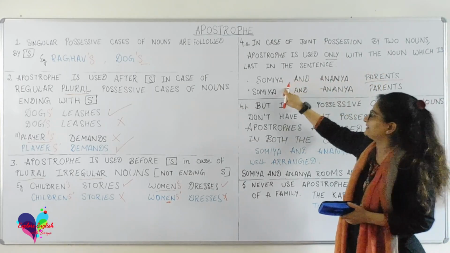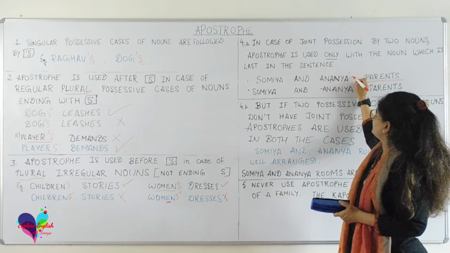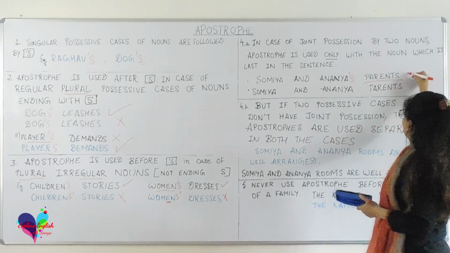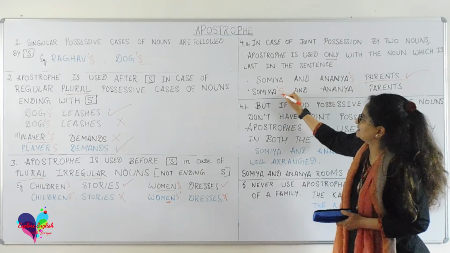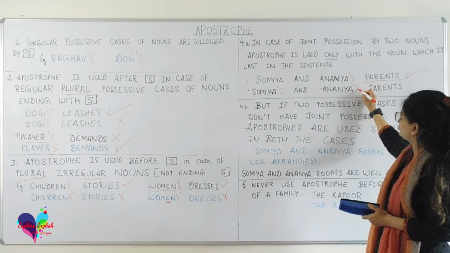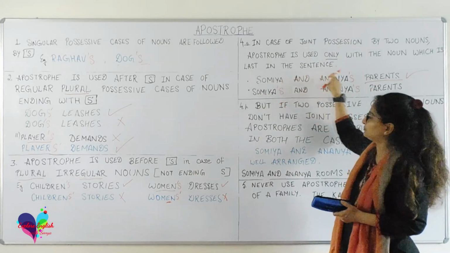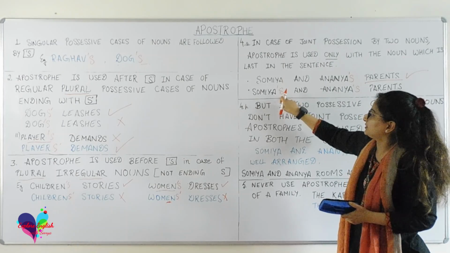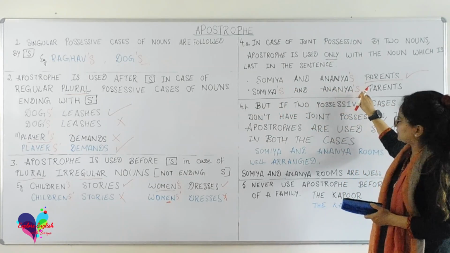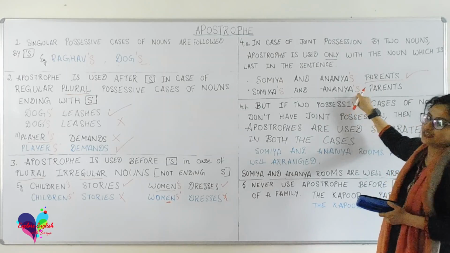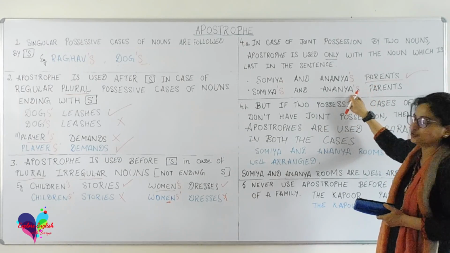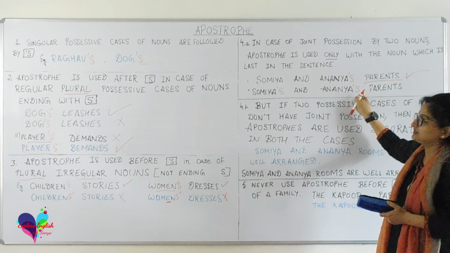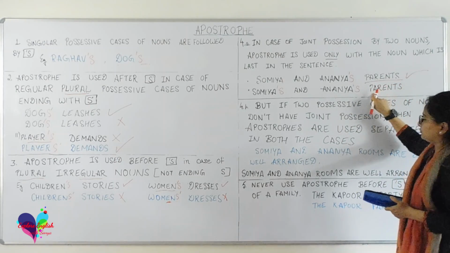In such a case, we use an apostrophe just once rather than twice in a sentence. Now, where to use the apostrophe and where to drop it? Here we need to drop the apostrophe from the first noun, because we always use the apostrophe with the noun which is used last in the sentence. So this is the point to be noted.